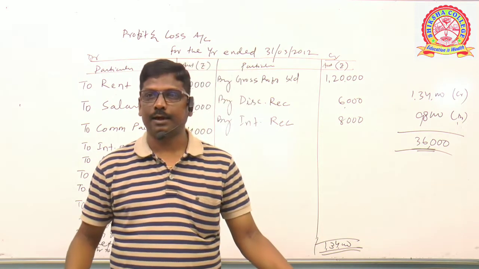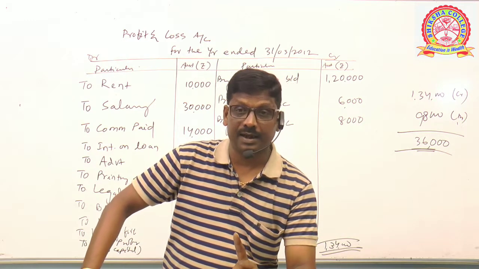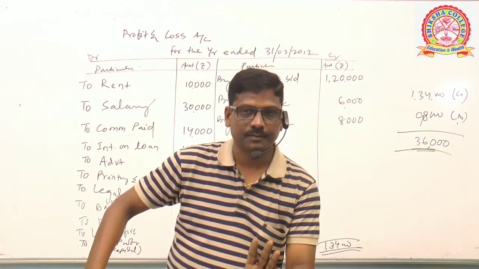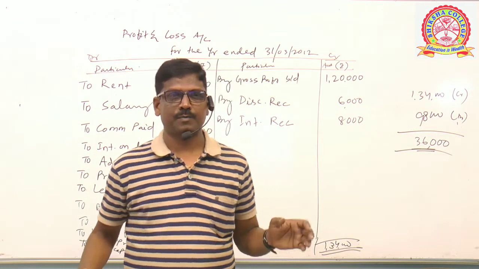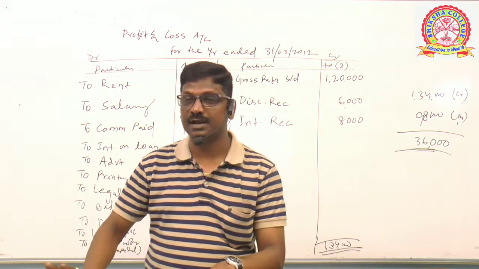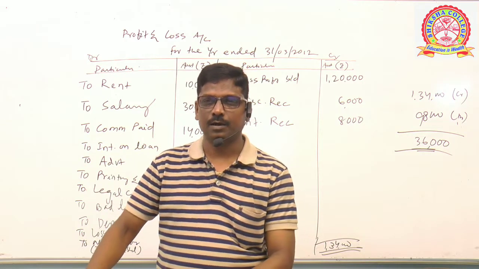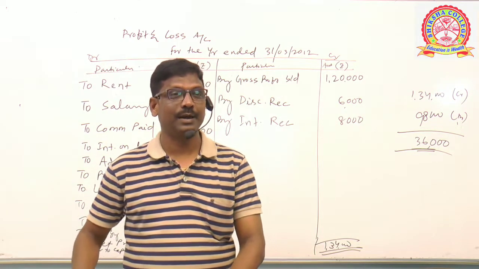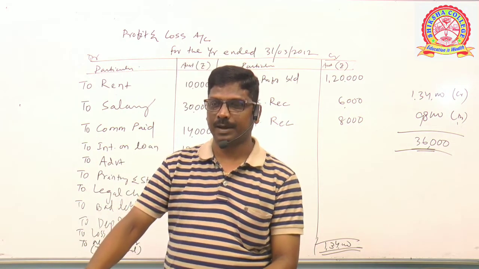Next, carriage outwards. Friends, I have already cleared this while preparing the trading account, inward and outward. Carriage is always an expense. If it is paid on purchased goods, it is carriage inward, and it forms part of the trading account. Here what is mentioned? Carriage outward. Outward means carriage on goods sold. Clear? So it's a selling expense, obviously profit and loss account. Debit side, to carriage outwards 756.